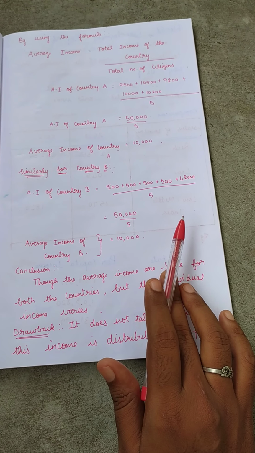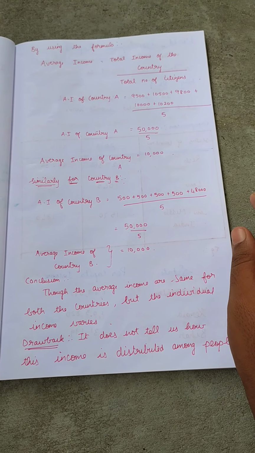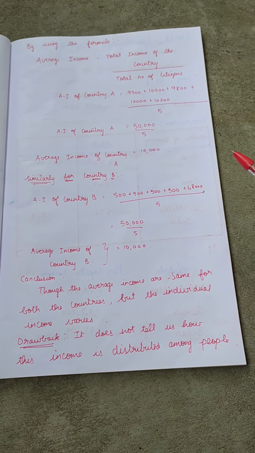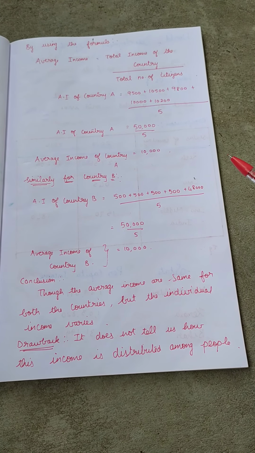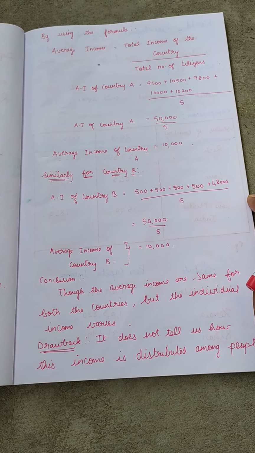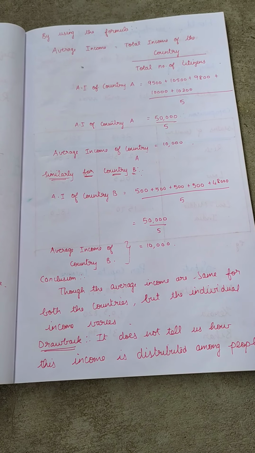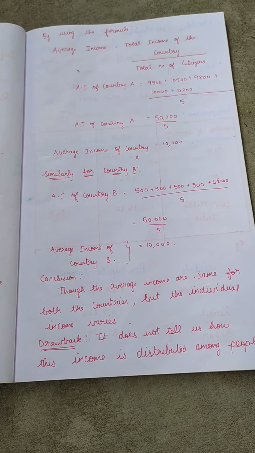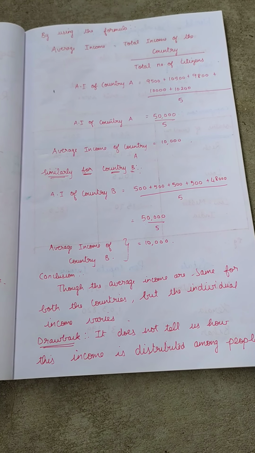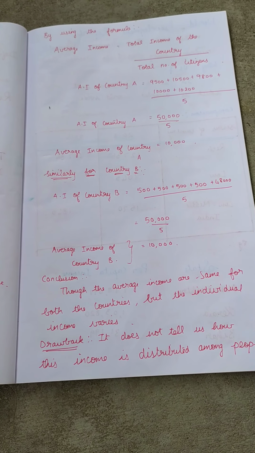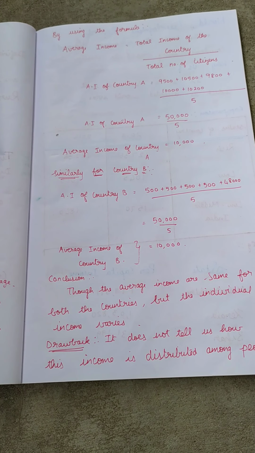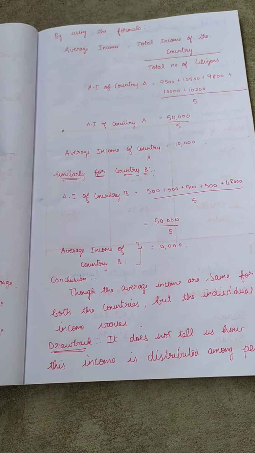So what difference do you see in these two countries? The average income is the same for both countries, country A as well as country B. But the individual income varies, since we have calculated individual persons as 1, 2, 3, 4, 5. So 9,500, 10,500, 9,800, 10,000, 10,200 are the income of a person in different months. But in country B we have 500, 500, 500, 500 and 48,000.